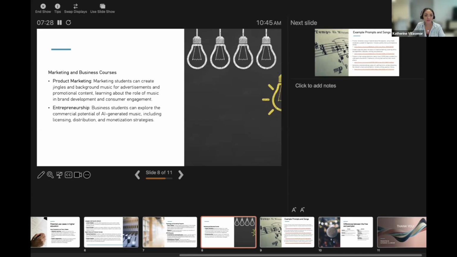And then it's also adding the aspect that if you're creating a brand, for example, thinking about the music that fits that brand and what you want to evoke in the consumers can be a really interesting use case as well. And on the entrepreneurship side, you can also have students explore how AI is going to change or integrate with the industry, and look into the licensing, the distribution, and how you can monetize these productions, and analyze that aspect of the apps as well.